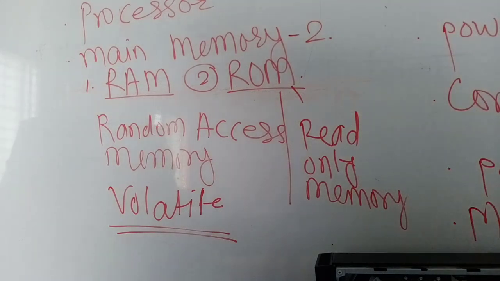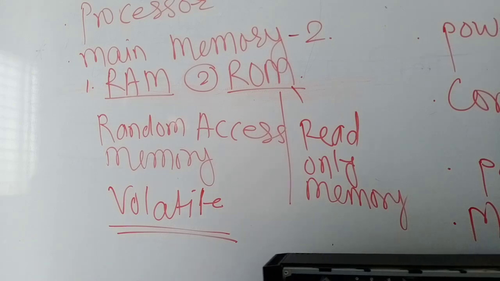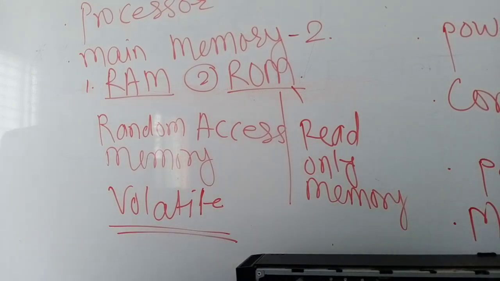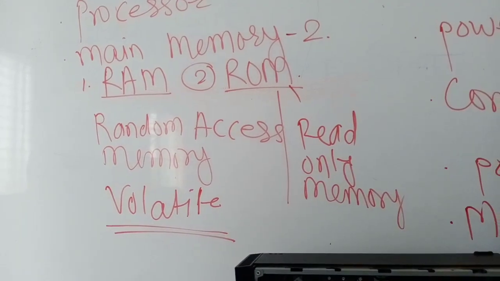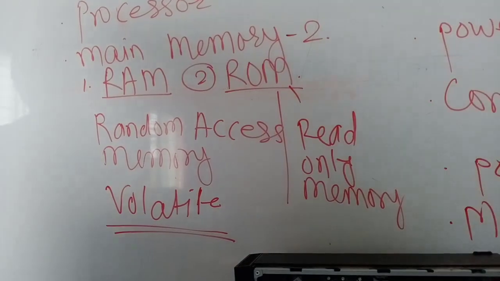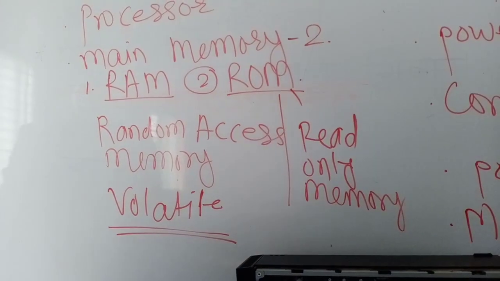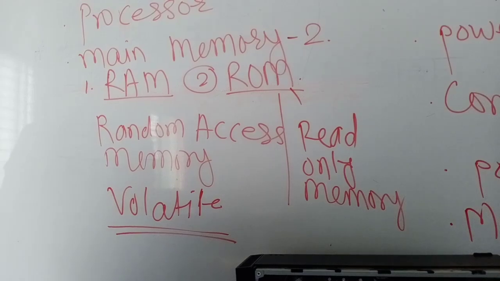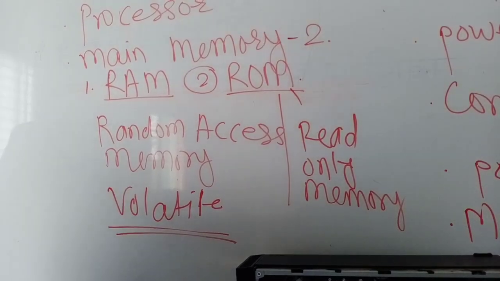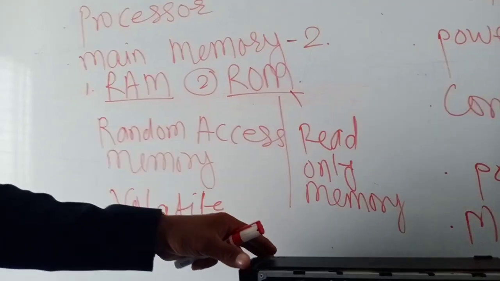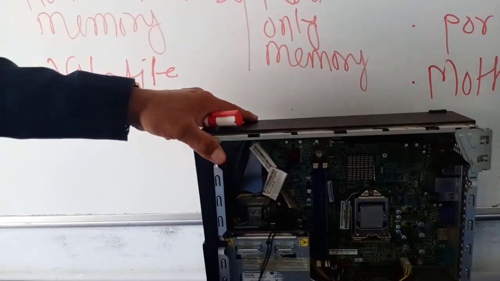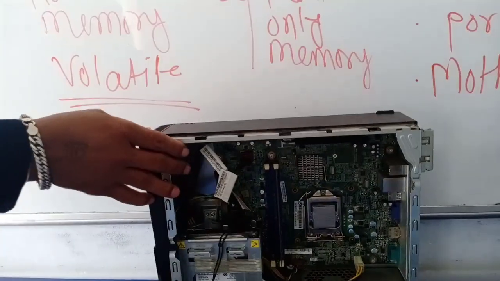Okay. The amount of data that can be stored in RAM is measured in gigabytes or megabytes. The data stored in RAM is measured using gigabytes or megabytes. I will show you about that RAM. You can easily understand what is meant by RAM.